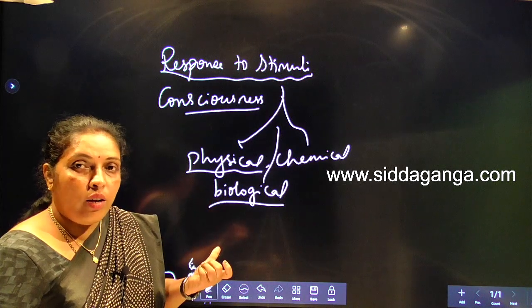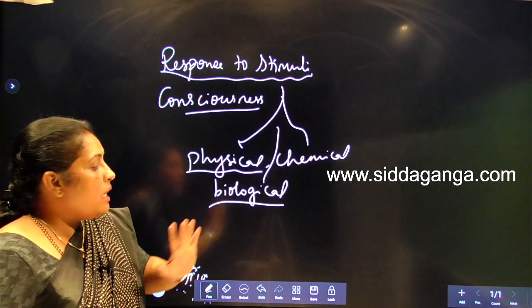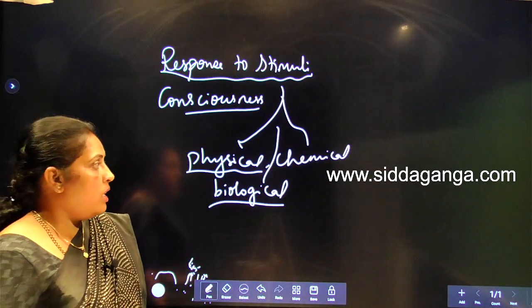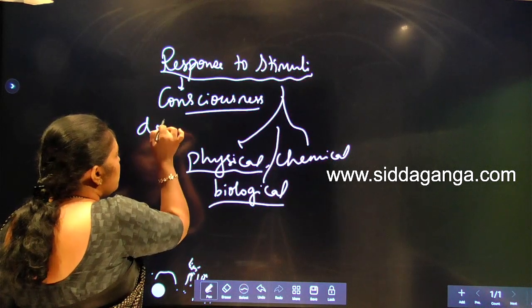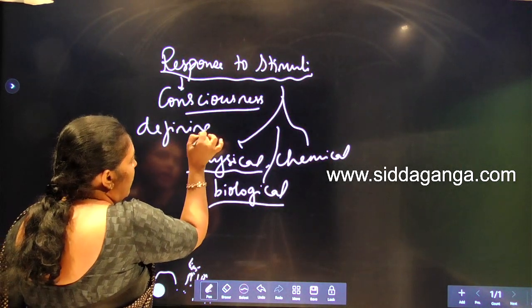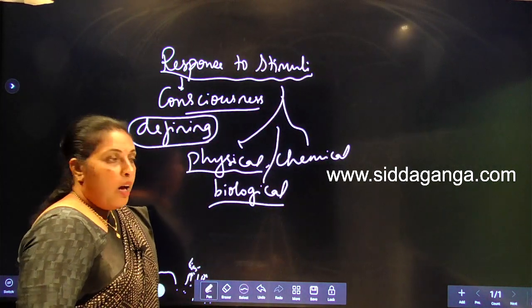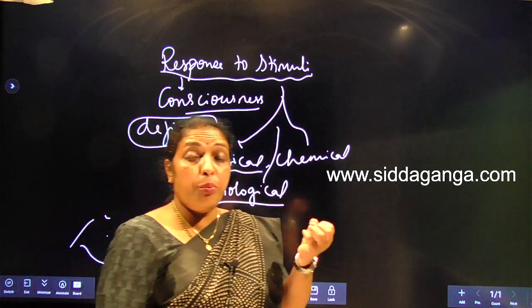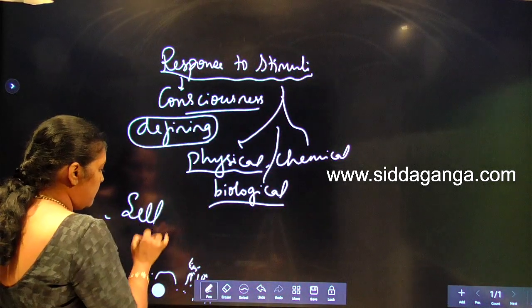Every living organism is going to respond to stimuli, whether physical, chemical, or biological. That's why response to stimuli, or consciousness, is considered a defining character of living organisms. One more point given in your textbook is self-consciousness.